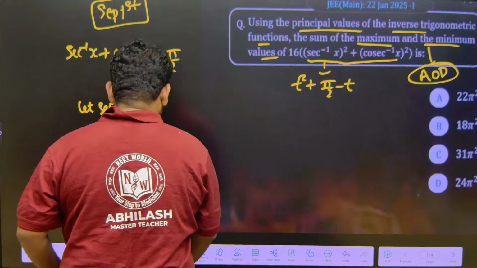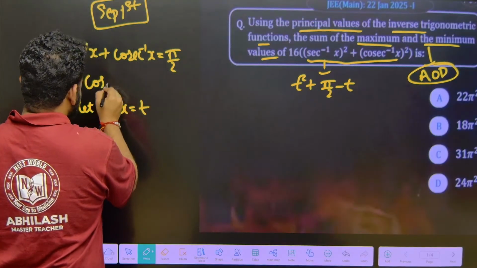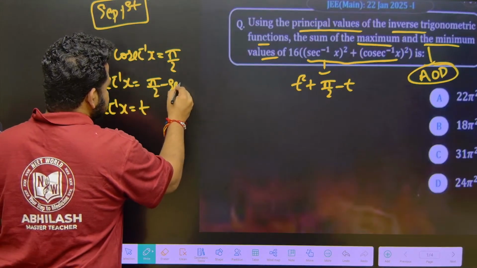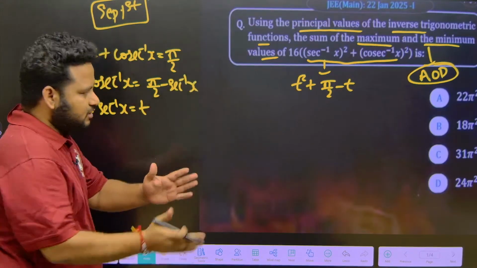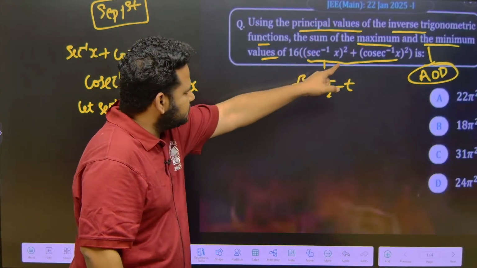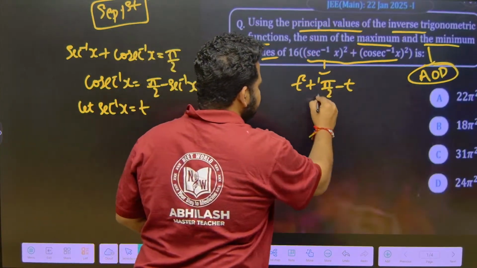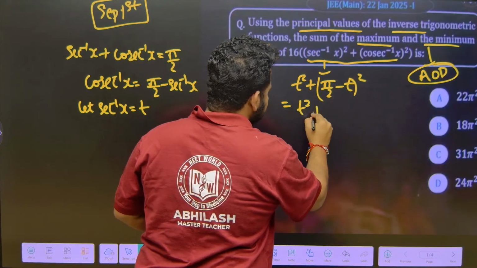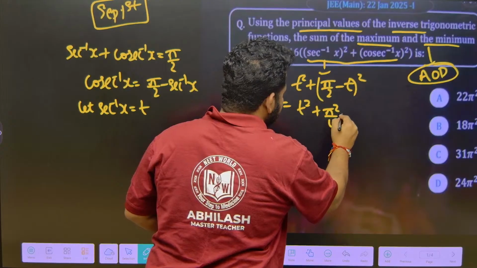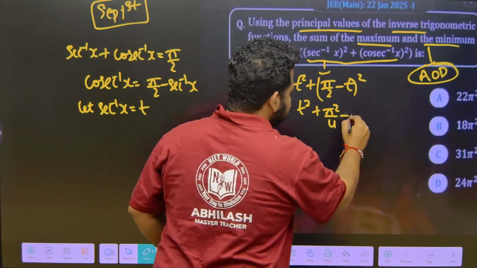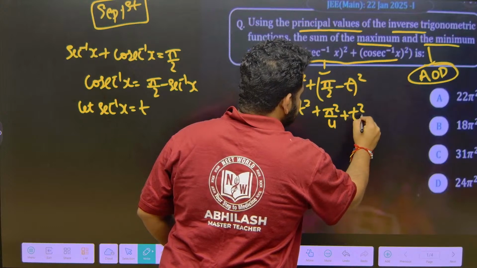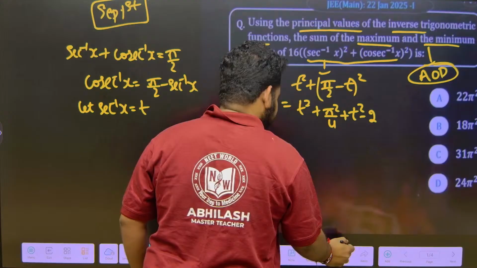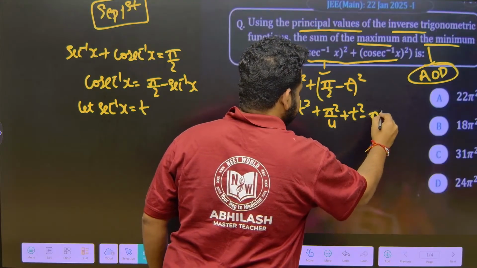Definitely, cosec inverse of x will become what? I should write cosec inverse of x will become pi by 2 minus secant inverse of x. Correct? Now, let us see, this will become t square, and this will become pi by 2 minus t whole square. On expanding, this will become t square plus pi square by 4 minus, what is this? 2 into pi by 2 is just pi, so this will become pi times t.